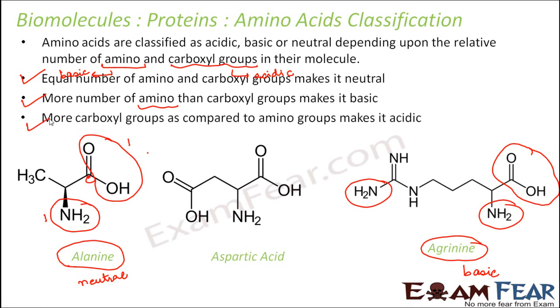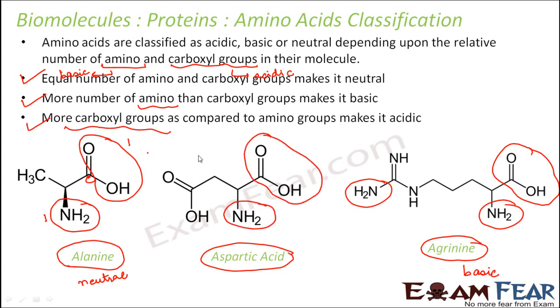And obviously the last one: if there are more carboxyl groups, carboxyl being the acidic group, as in carboxylic acid, it is going to be acidic. For example, aspartic acid. Here you see there is one amino group, but there are two carboxyl groups, so it is going to be acidic. So based on the number of amino groups and carboxyl groups, we can tell whether the amino acid is going to be acidic, basic or neutral in nature.